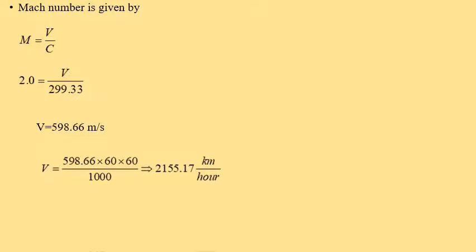And if you want to convert that into kilometer per hour, at that time it is multiplied by 3600 divided by 1000 to convert that into kilometer, that is equal to 2155.17 kilometer per hour.